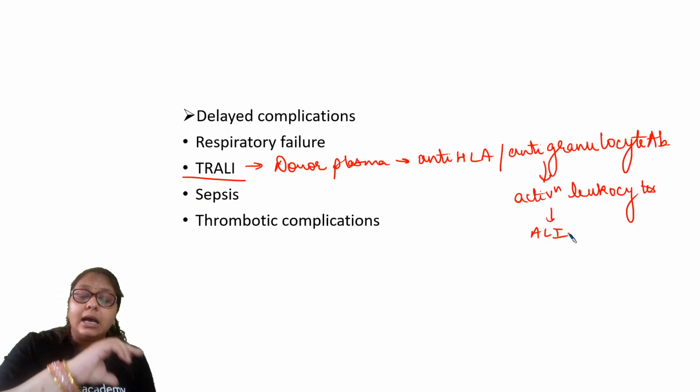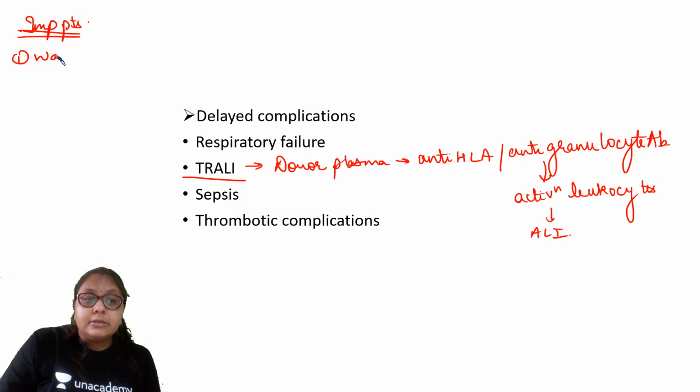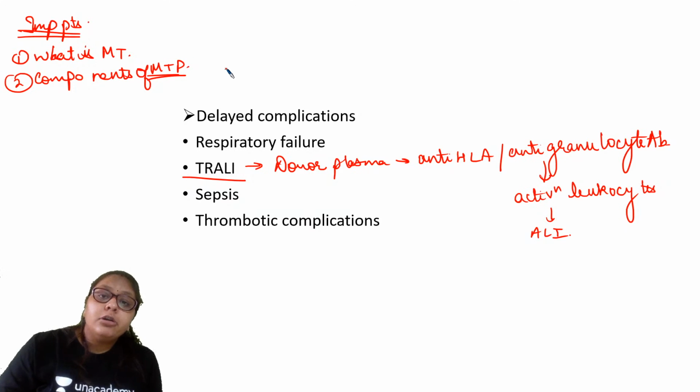So in this class, the important points from which the questions can be asked is, ठीक है, massive transfusion. ठीक है, what are the components of the massive transfusion protocol, that is 4 PRBCs, 4 FFP, and 1 unit of platelets.